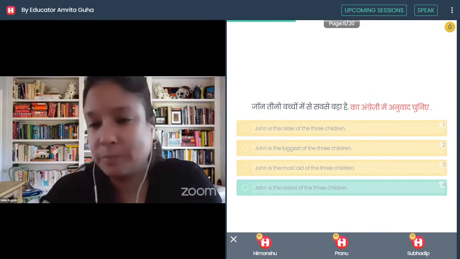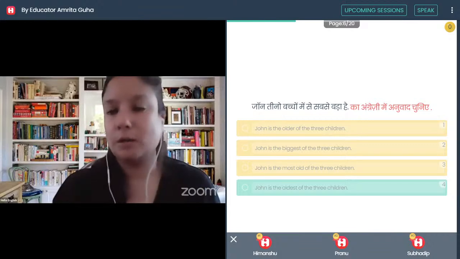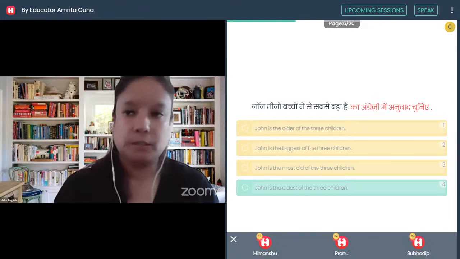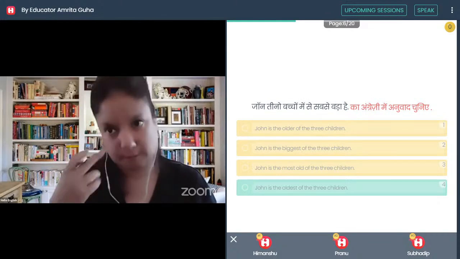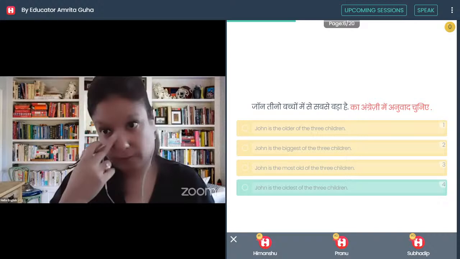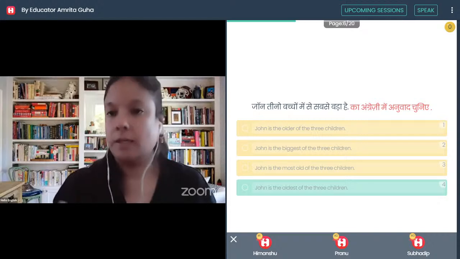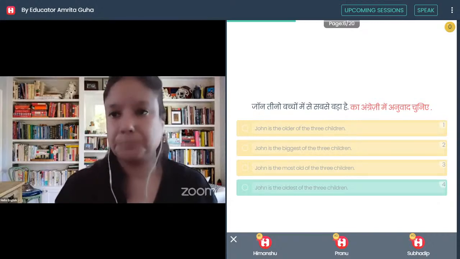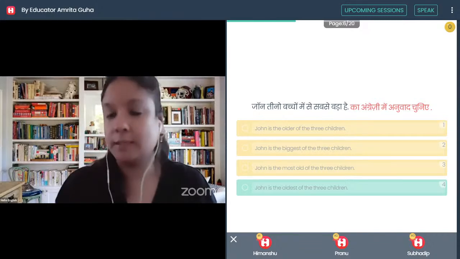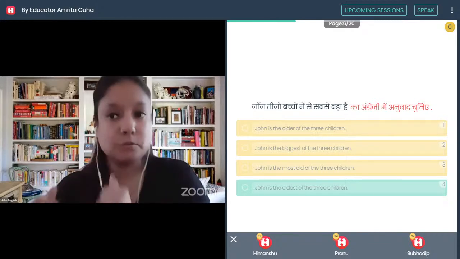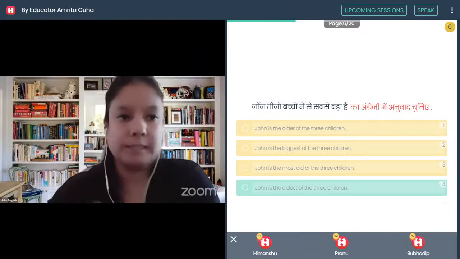But why don't we use it? Biggest is generally used to refer to something which is maybe non-living. For example, this is the biggest temple in the town. Or the Himalayan range is the biggest mountain range in India. Or this is the biggest field, or the biggest stadium in the city. So generally biggest is not used for human beings as such. That is why the second option is ruled out.